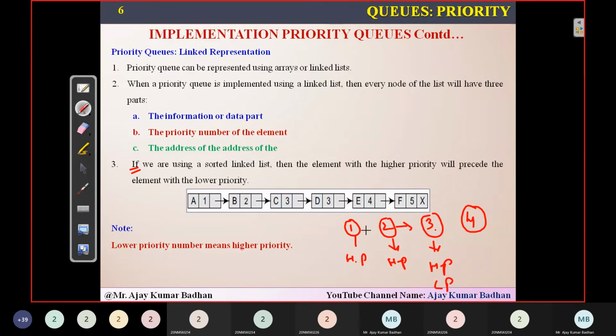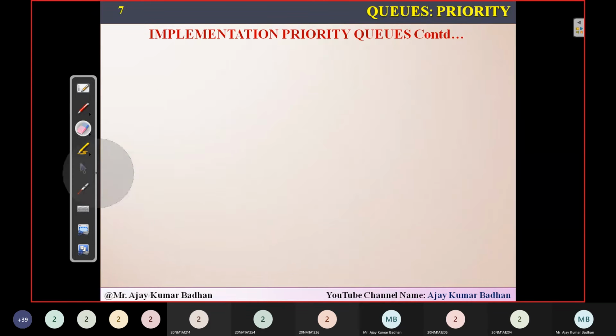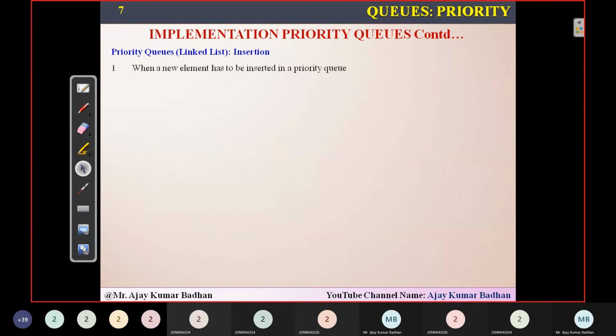So whenever we are executing, first we have to execute the elements which are with priority 1. Then we have to execute the elements with priority 2, then with 3, and then with 4. This is the order we have to use. Remaining process is very same. I hope you people are getting exactly what this is. Very simple it is. Now how to insert the elements here?